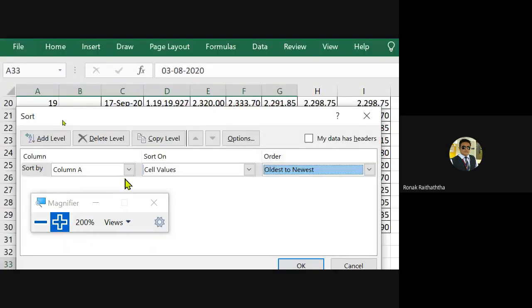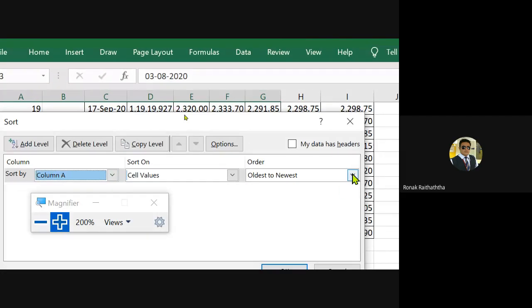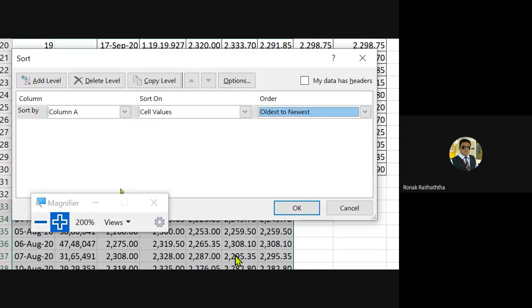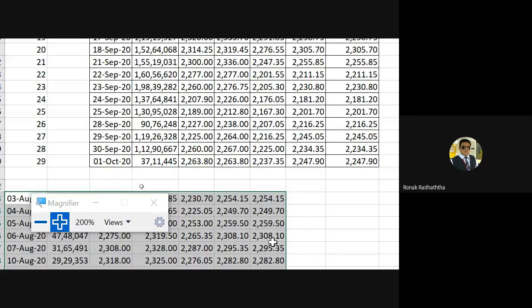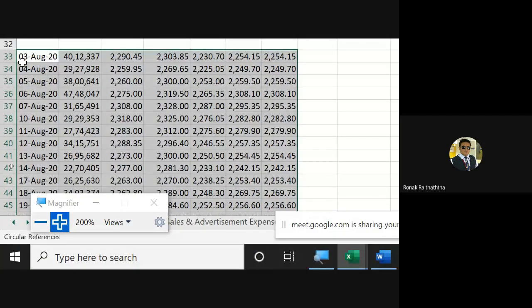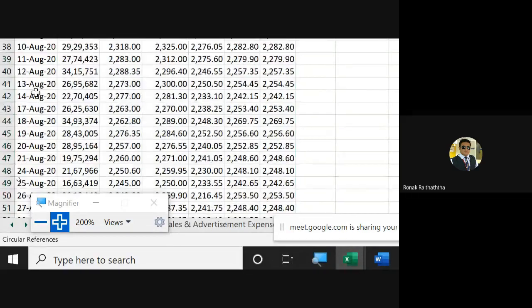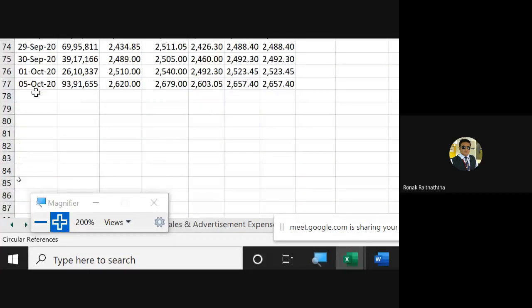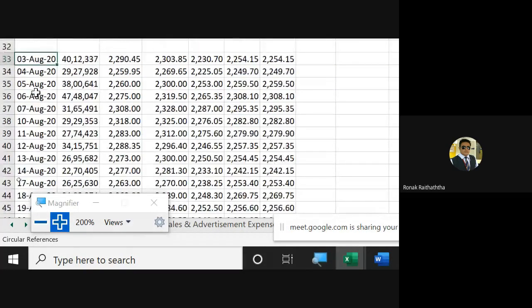So here your sort by must be a column, and in order there must be oldest to newest. Press OK, and you must have the data arranged from oldest to newest, from 3rd of August to the last day we have today, that is 5th of October. Is it clear now, everyone?